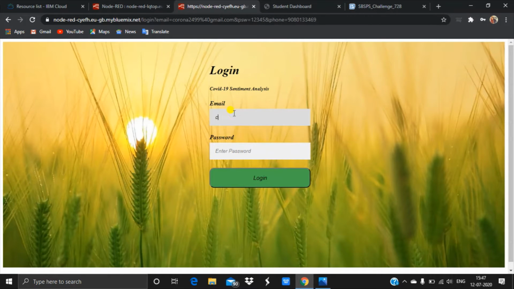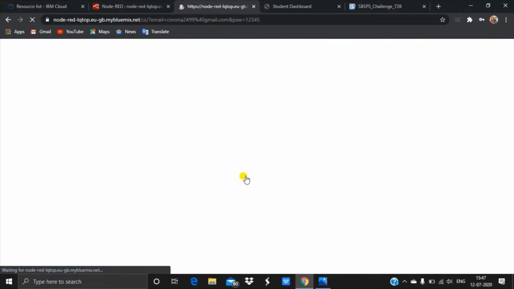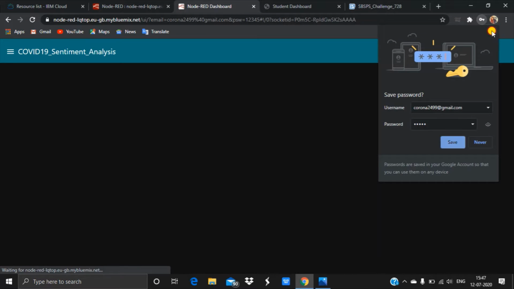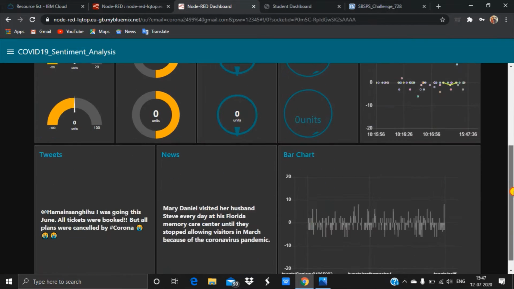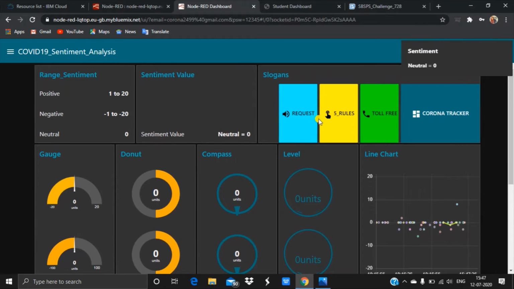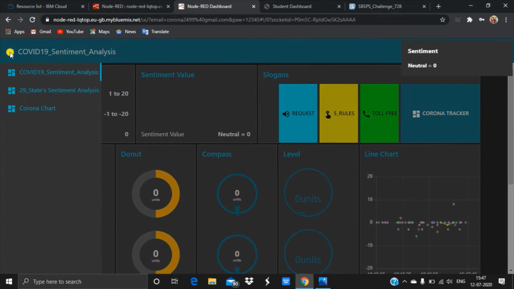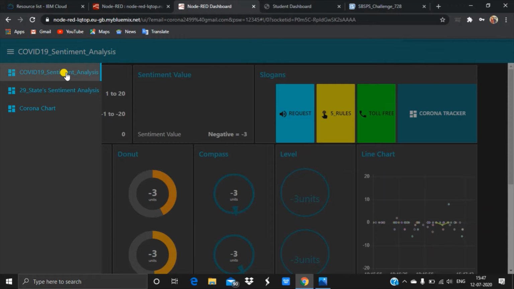Here we should give the registered email ID, and the password, and I am going to log into the dashboard. This is the dashboard we have created. There are three tabs, namely the COVID-19 sentiment analysis tab, the 29 states sentiment analysis tab, and the corona chart.